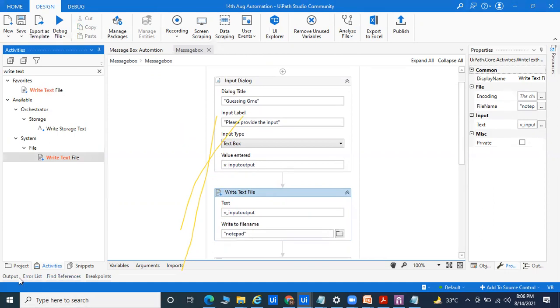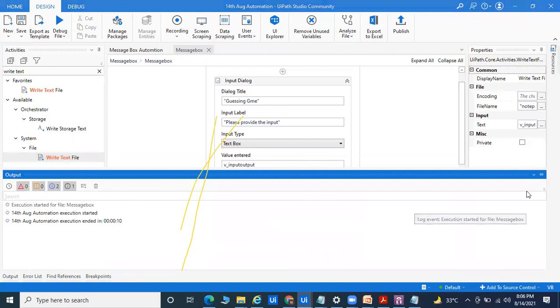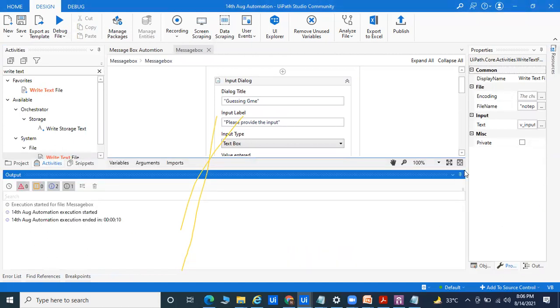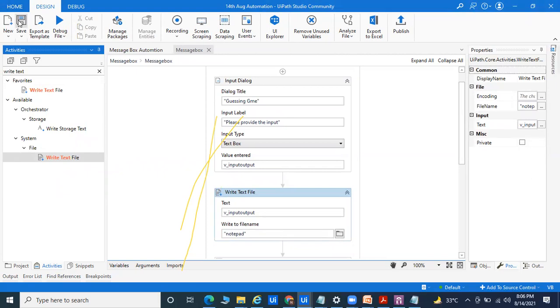So this is the output panel. You can see here in output we are getting nothing. You can see here only 10 seconds of time, and we are able to do it like this. Right now please check this part. So here I'm going to save and run this program.